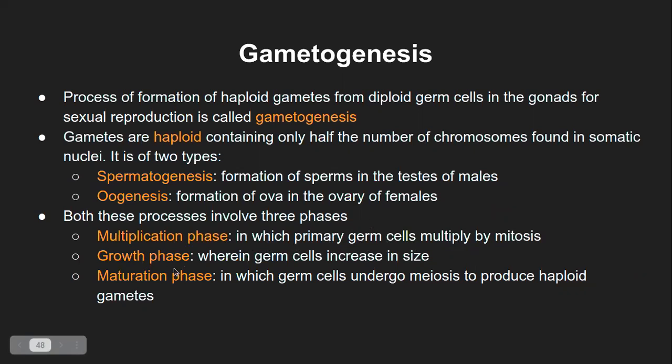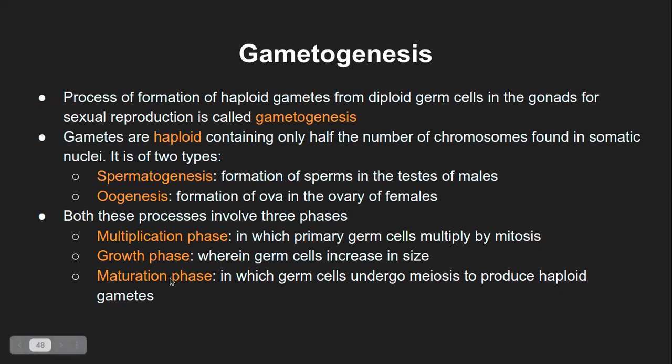In the growth phase, the germ cells increase in size. This increase in size is with respect to the type of cell division that they are going to undergo throughout these phases.